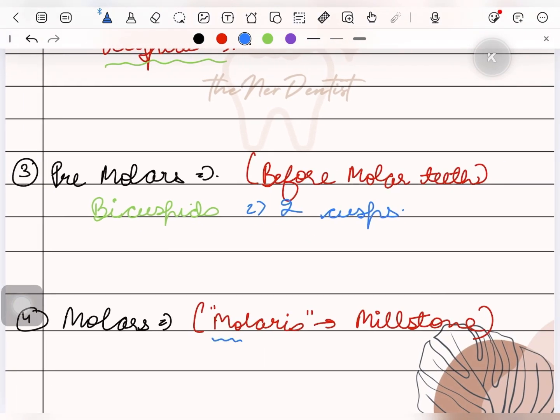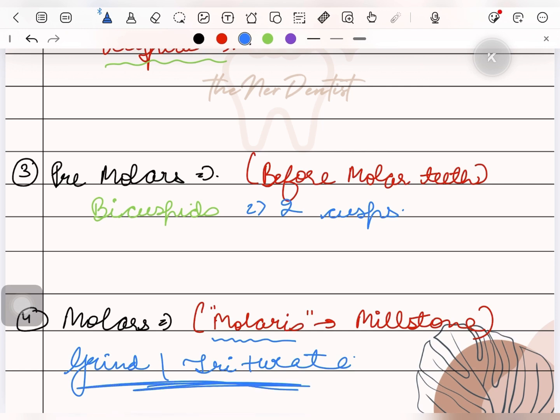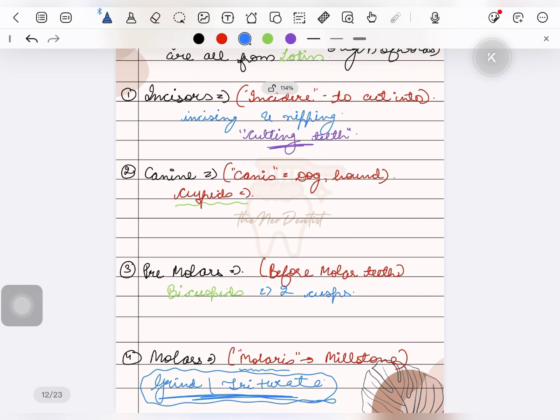Molars come from the word molaris, which also means millstone, and because they have wide occlusal surfaces, the function of these teeth is to grind and triturate the food. These are the main teeth which are responsible for chewing. Incisors and canines are usually for biting and tearing of the food, and for the grinding, molars are responsible. Molars and premolars are responsible for grinding and triturating of the food, but molars contribute more.